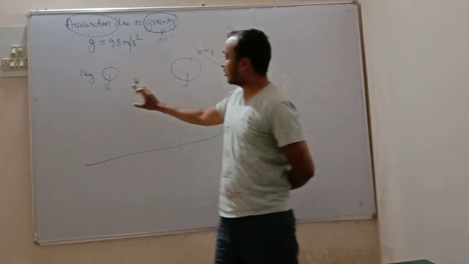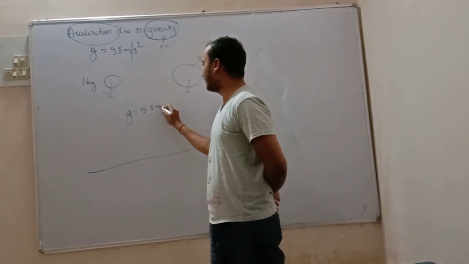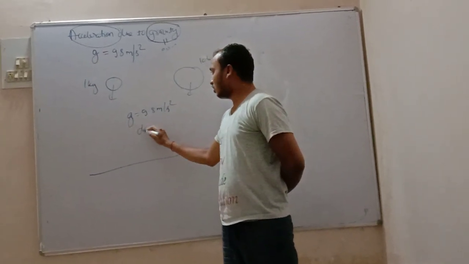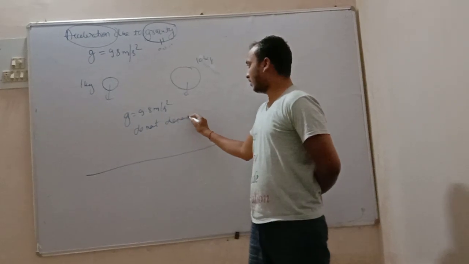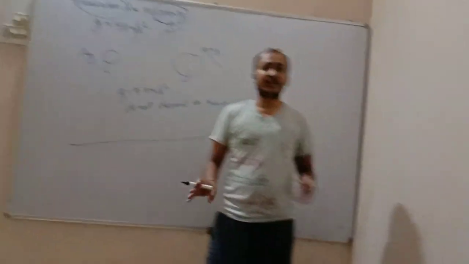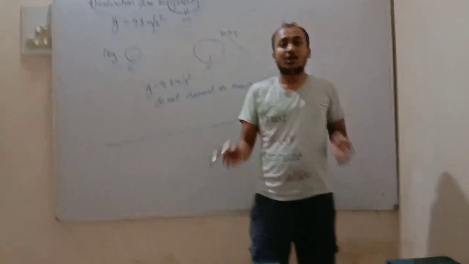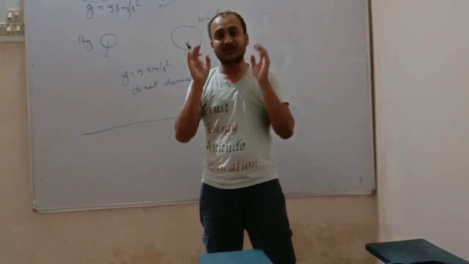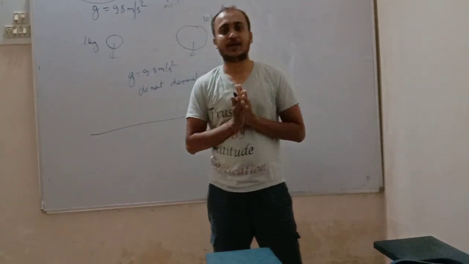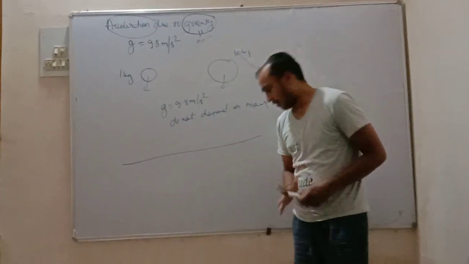But the acceleration on both objects will be the same, g equal to 9.8 meter per second square. The value of g does not depend on mass. Whether you drop a 1 kg ball or a 10 kg ball, a lighter ball or a heavy ball, in both cases the value of g will be the same, 9.8 meter per second square. Now with the help of numericals, I will make you understand the concept.